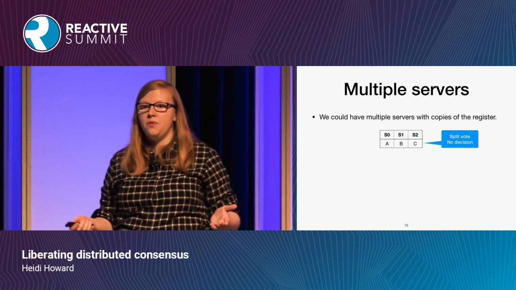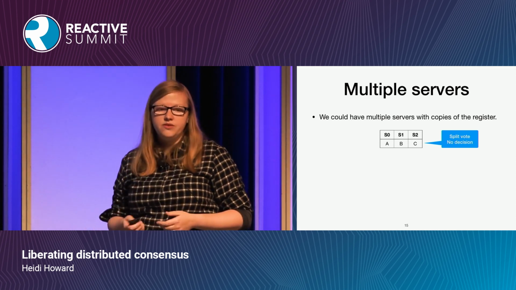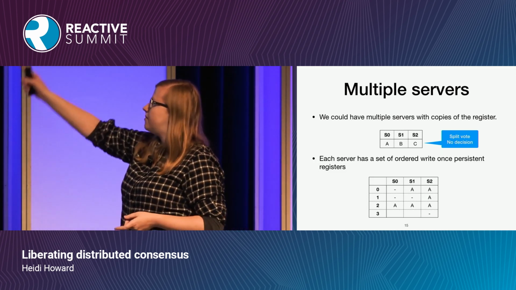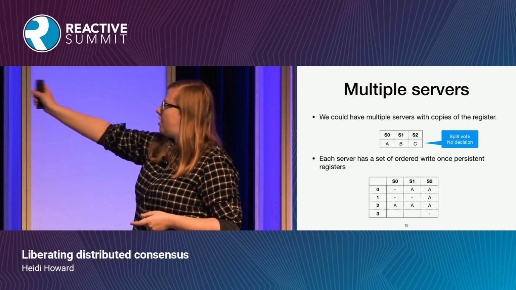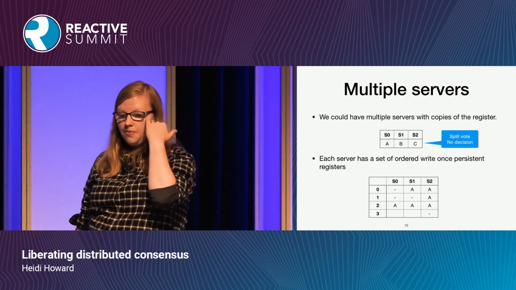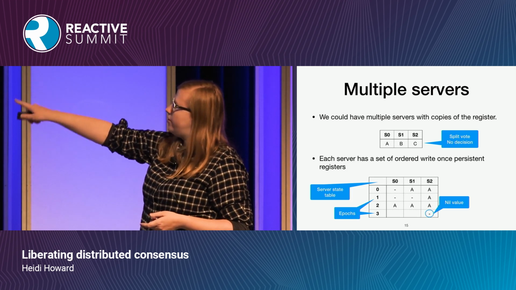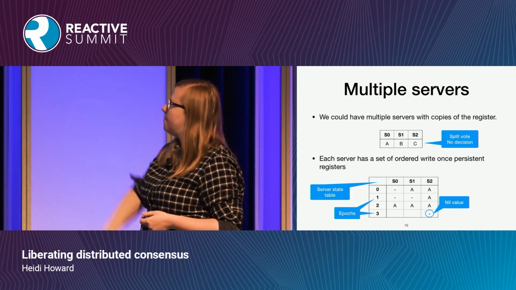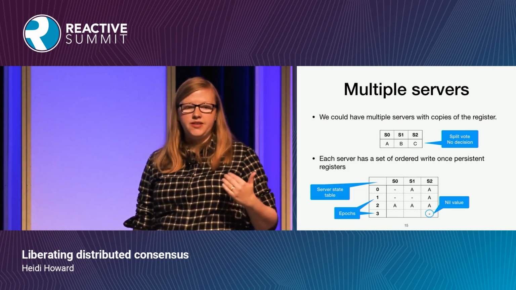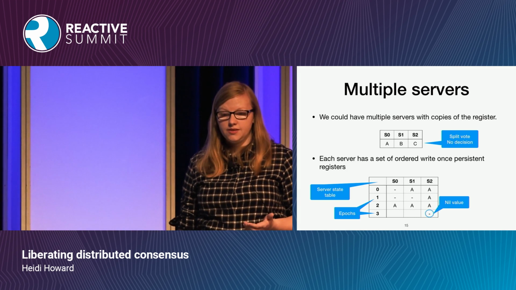And this is where we may break away from the existing literature. Instead of having a mutable register here, we use a set of immutable registers. We represent this as a table. Each column is one of the servers, and then the registers are the rows. We refer to each row as an epoch for reasons that will become apparent soon. Each register can contain either a value, or a nil value, which I'm using just this hyphen for, if it hasn't yet been written to. What this means is we've basically got a built-in history of what's happened in the system, and we have more information, which allows us to make more informed choices.